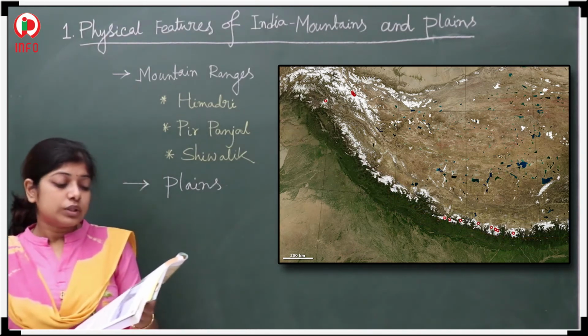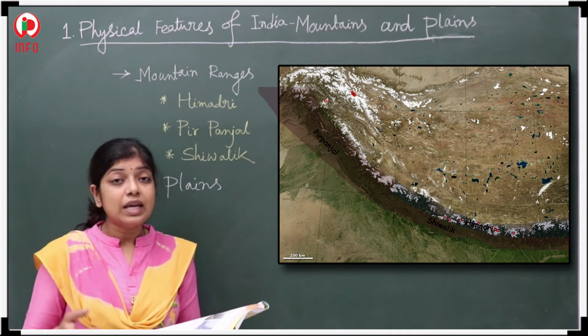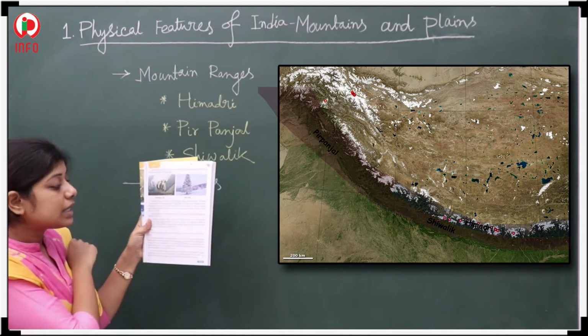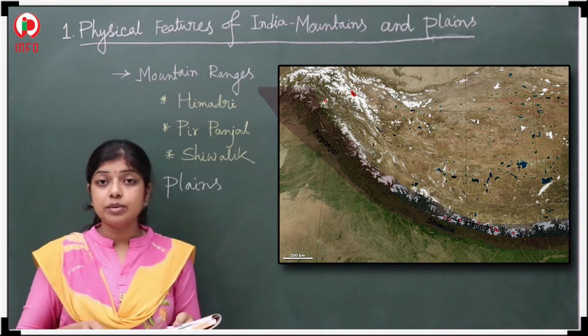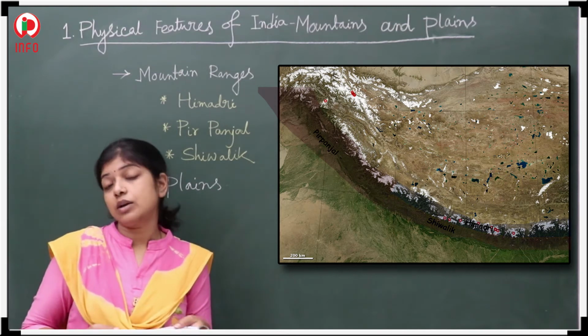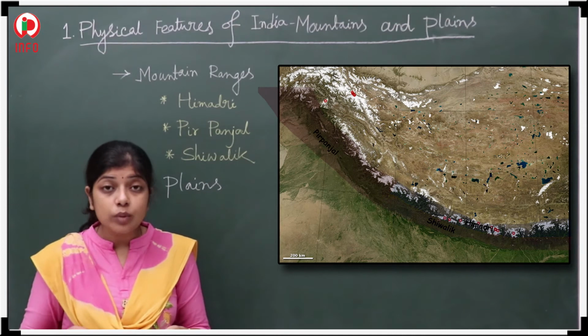And one more thing, the animals found in the Himalayan region are the Himalayan yak. See here, the Himalayan yak is there. Snow leopards are also there. Snow leopard, musk deer, and black bears are also there. So this kind of animals are observed here.